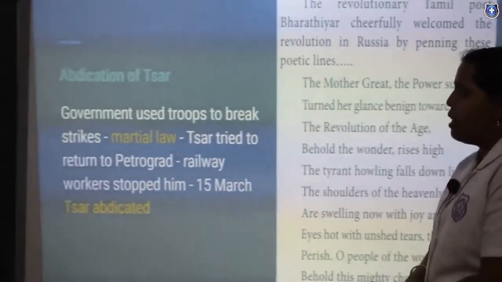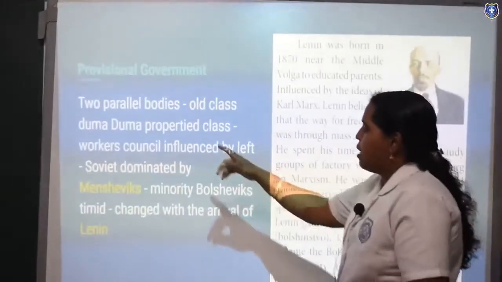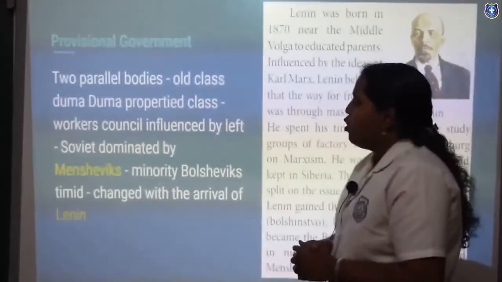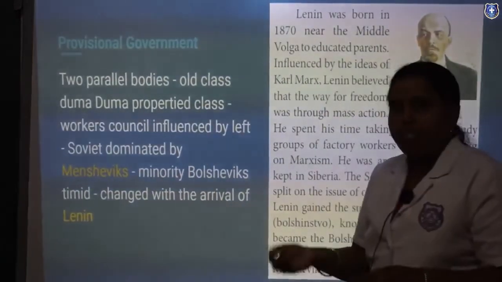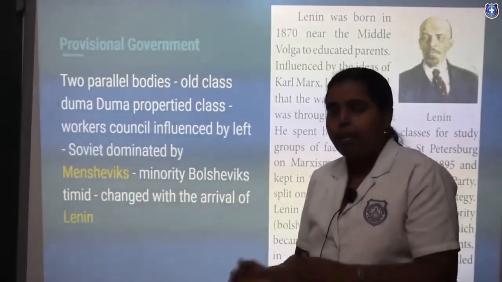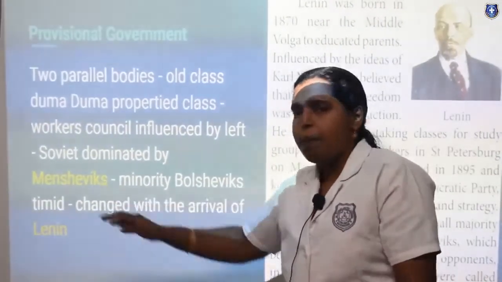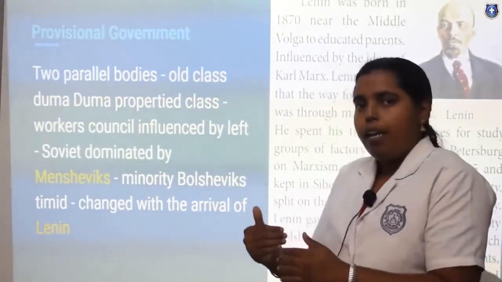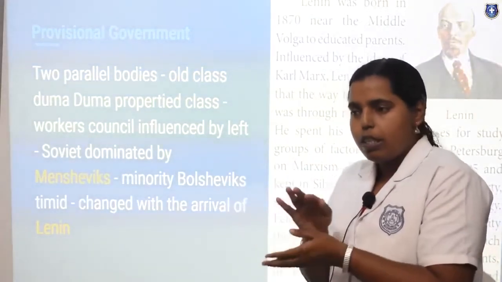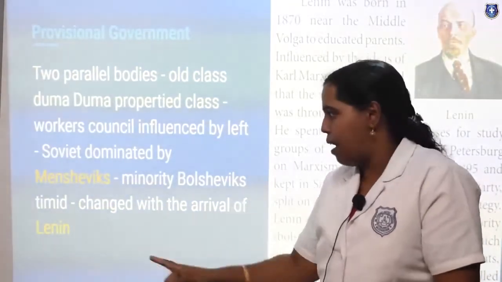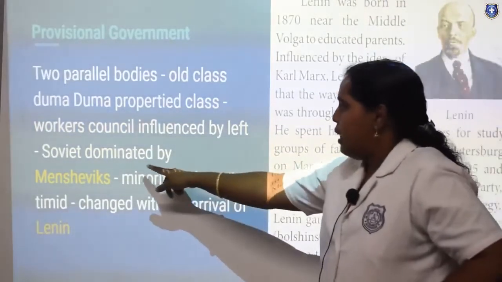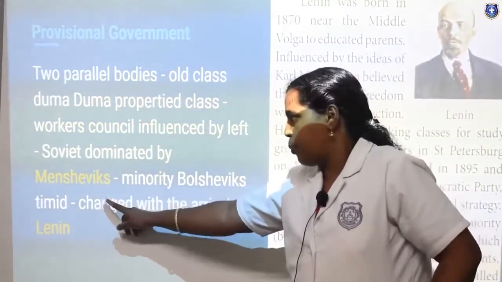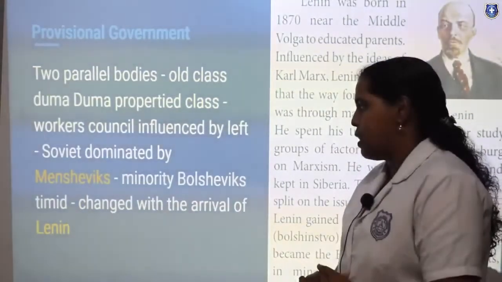The next topic is the provisional government. Two parallel bodies: the old class Duma, and the Soviet, a workers council influenced by the left. Actually, two parallel bodies were there, Bolsheviks and Mensheviks. Bolsheviks were the majority people. Mensheviks are the minority, those lesser in number and lesser in power. Now here are the two parallel bodies, and the Soviet was dominated by Mensheviks, with Bolsheviks in the minority.